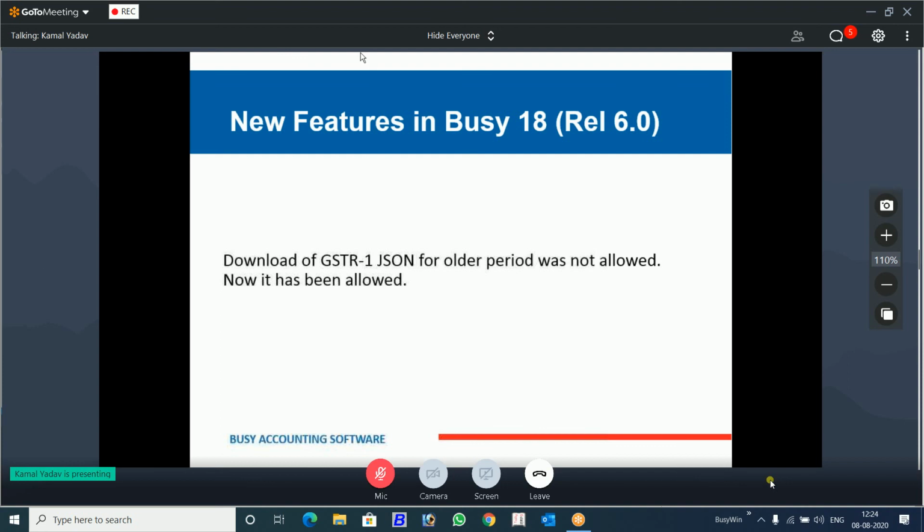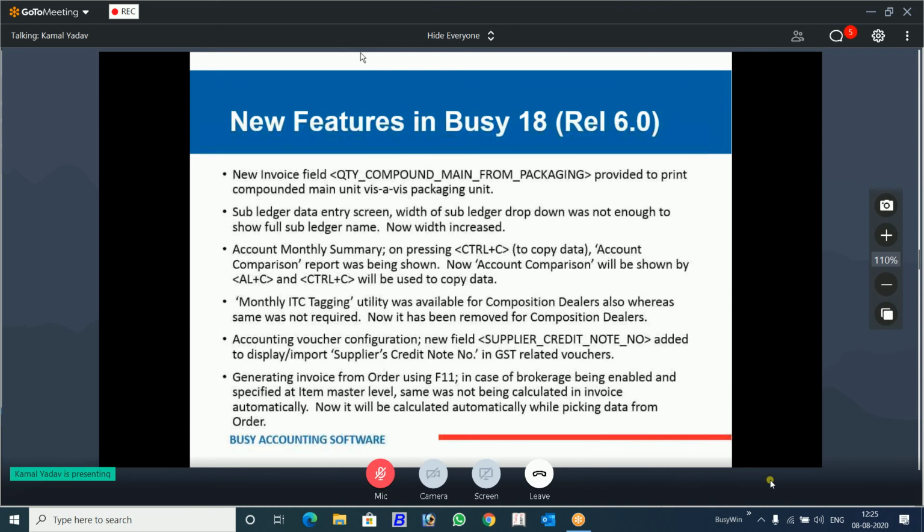GSTR1 JSON, you were not allowed to download for the earlier period. For one month it was allowed. Now you can download it. On the demand of the partners and clients, this has been opened again. Now you can download GSTR1 JSON for the earlier month, not in bulk, but one by one. These are some small features, and you can just go through them.